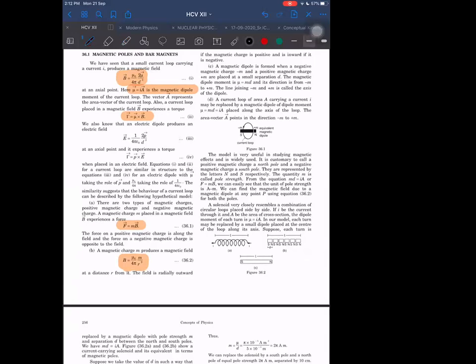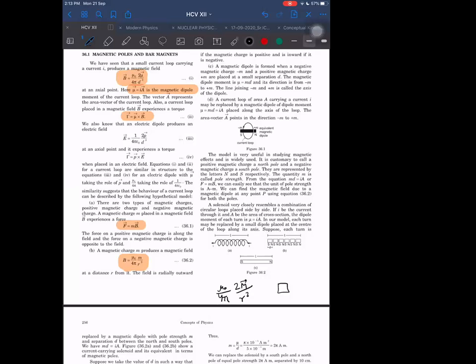We have already proved before that due to a current carrying loop, the field comes out to be mu naught upon 4 pi into 2 into magnetic dipole moment divided by r cube.